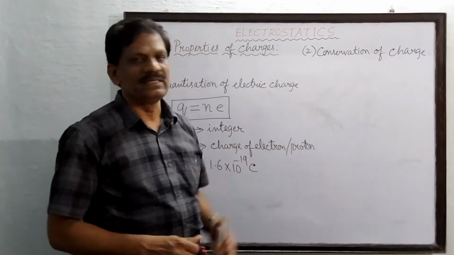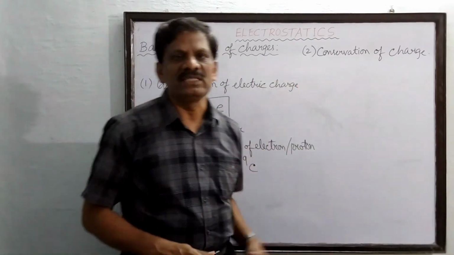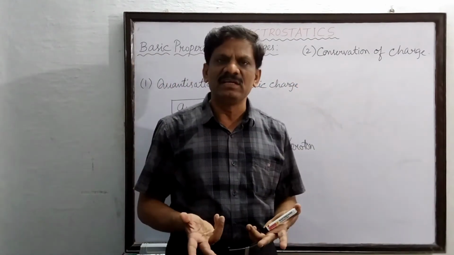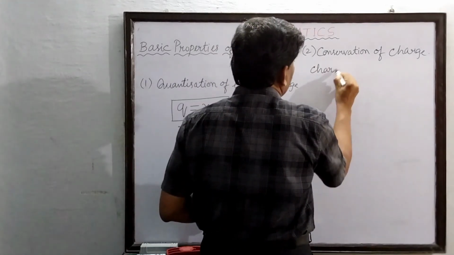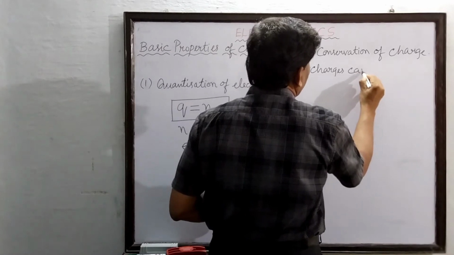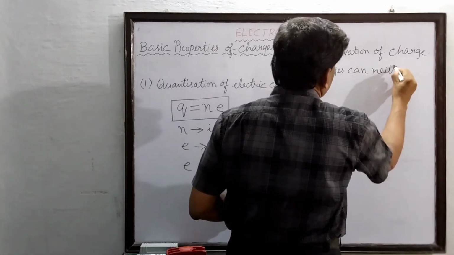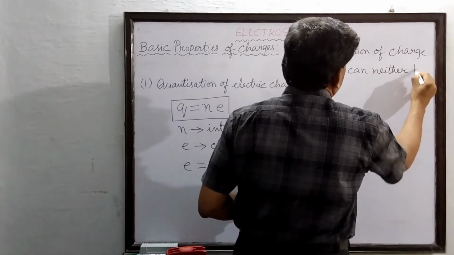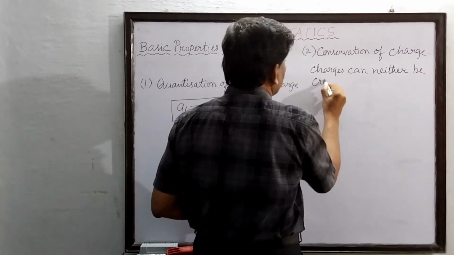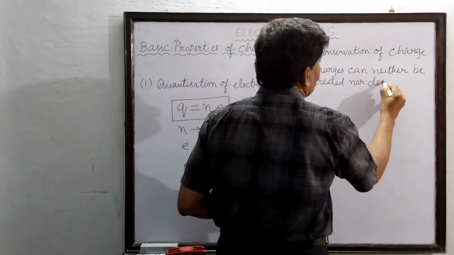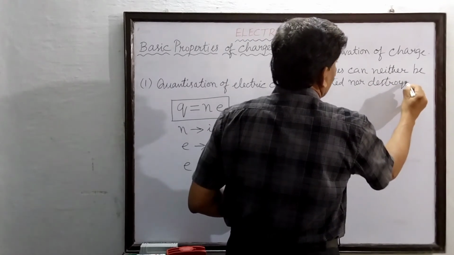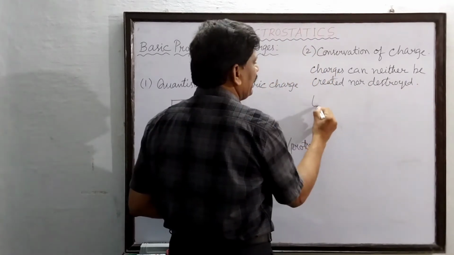Like that, here I can say that electric charges can neither be created nor destroyed. But it can be transferred.